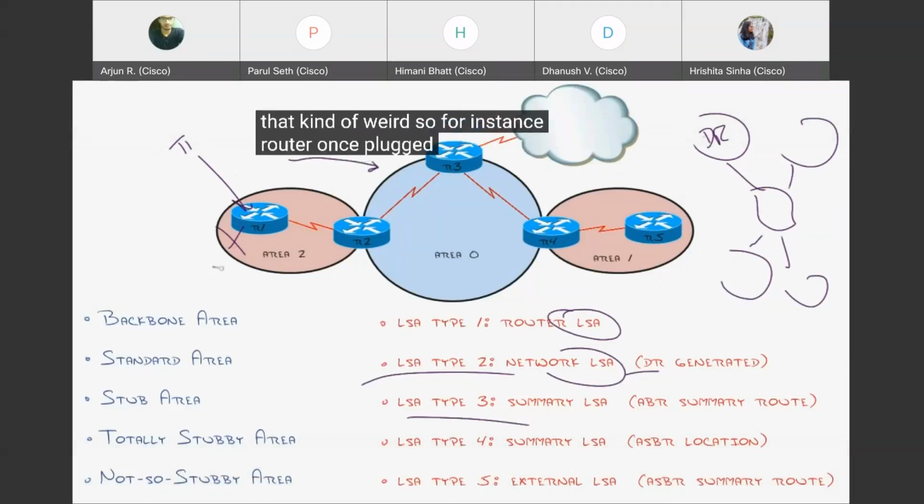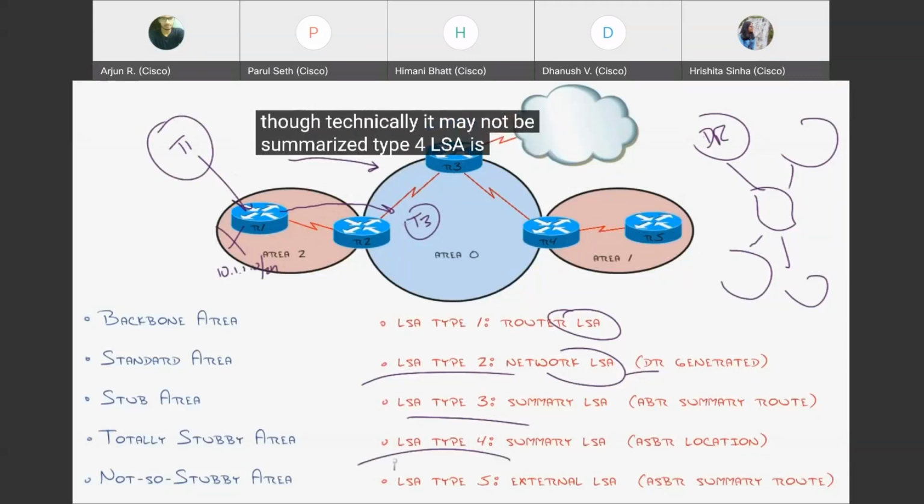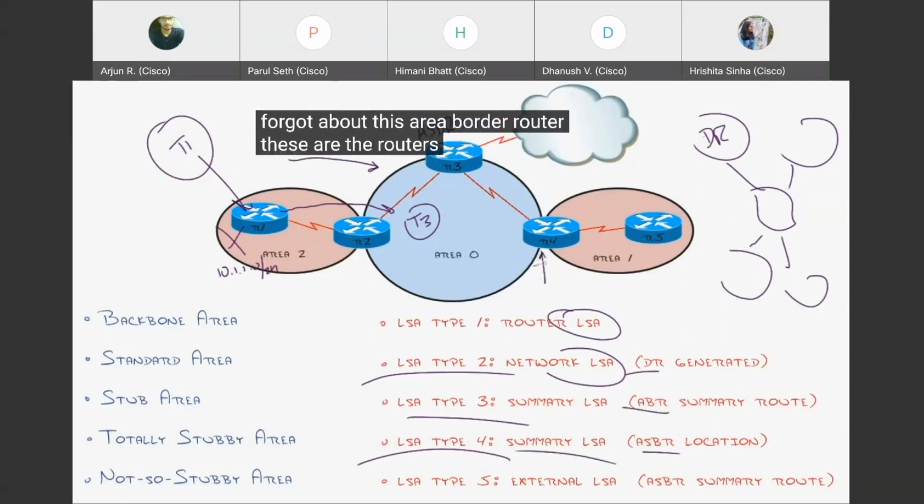So for instance, router 1's plugged into the 10.1.1.0/24 network. As it moves from area 2 into area 0, it converts from a type 1 LSA to a type 3 LSA, because now everybody knows it's summarized, even though technically it may not be summarized. Type 4 LSA is the location of an ASBR. What's an ASBR? Autonomous System Boundary Router. Routers that allow you to leave your system, so the routers can all find the best way there. By the way, I forgot about this: area border router. These are the routers that are able to summarize between the areas.